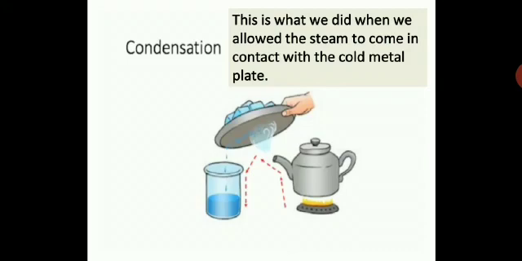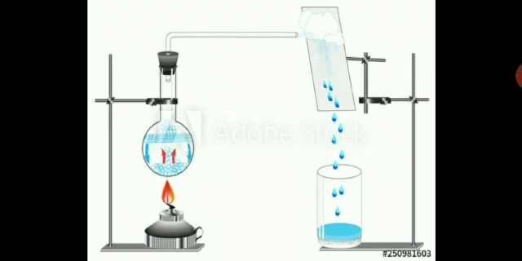Just allow the water vapor to come in contact with a cold plate, a metal plate, and water droplets will fall. That is the condensation of the water vapors coming out from the kettle. And in the lab you can have this experimental setup just to show you how condensation can take place.